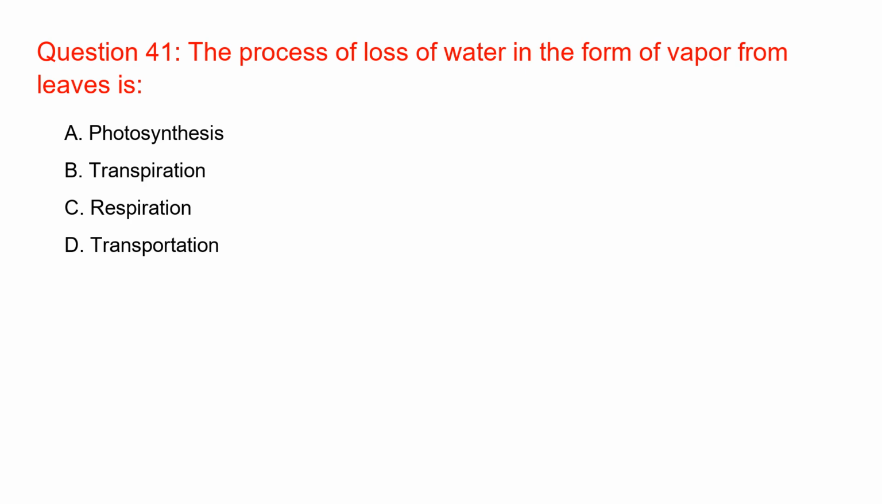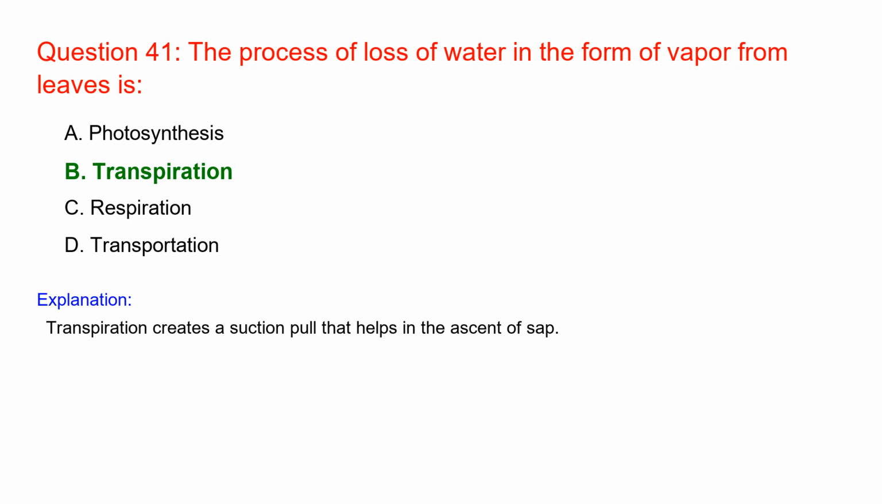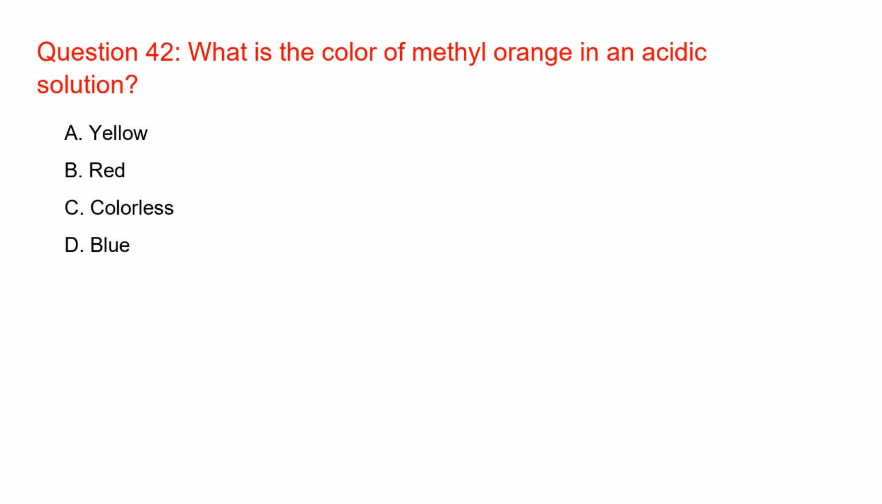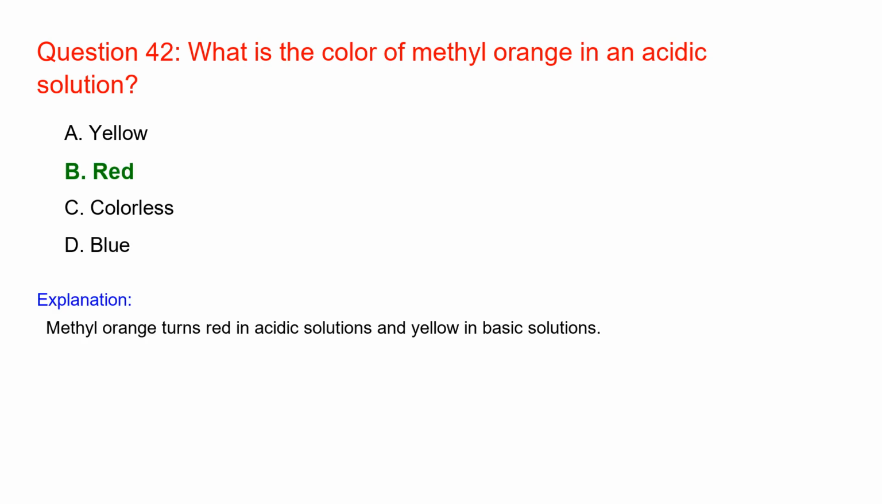The process of loss of water in the form of vapor from leaves is transpiration. Transpiration creates a suction pull that helps in the ascent of sap. What is the color of methyl orange in an acidic solution? Red. Methyl orange turns red in acidic solutions and yellow in basic solutions.